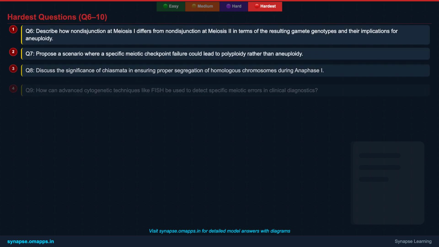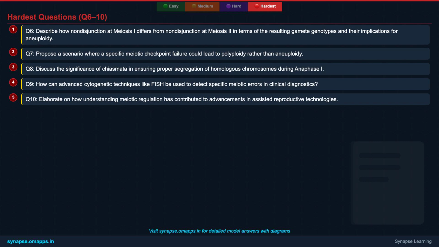Continue to push your boundaries with the next 5 advanced questions. Q6. Describe how non-disjunction at meiosis I differs from non-disjunction at meiosis II in terms of the resulting gamete genotypes and their implications for aneuploidy. Q7. Propose a scenario where a specific meiotic checkpoint failure could lead to polyploidy rather than aneuploidy.